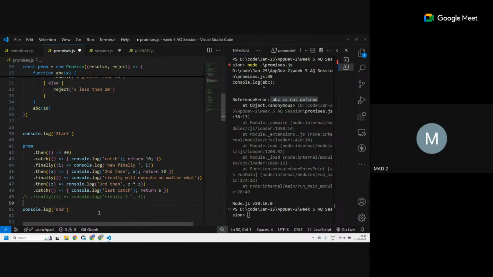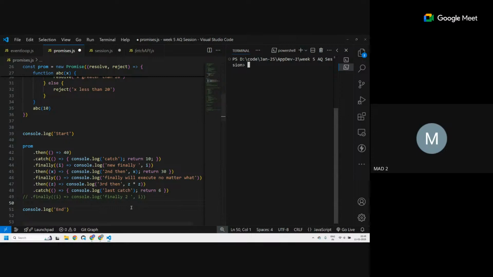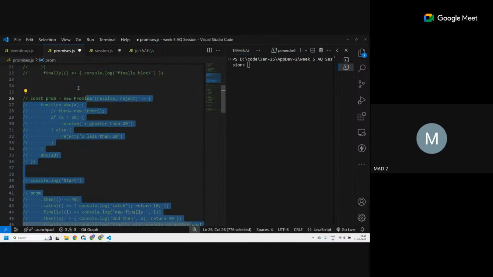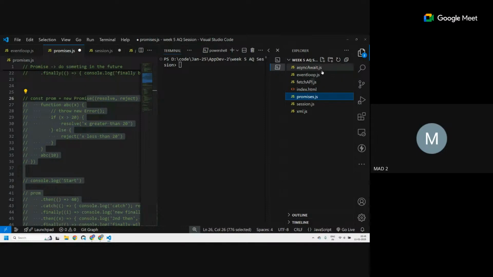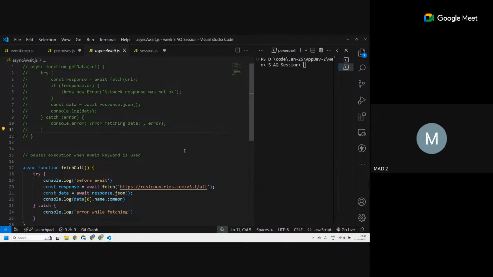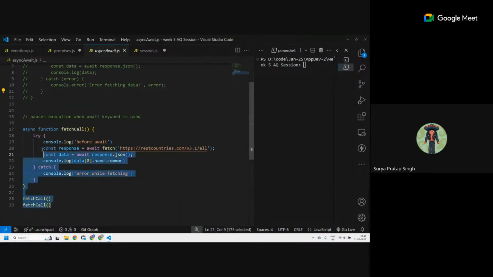Okay, so I hope you understood the dot then dot catch chaining. Let's move forward to the easier way of doing this. You can resolve or reject promises in a much easier manner. That is your async await. I feel like the dot then dot catch might look a little complicated to you, right? We need to see very carefully which is calling which.